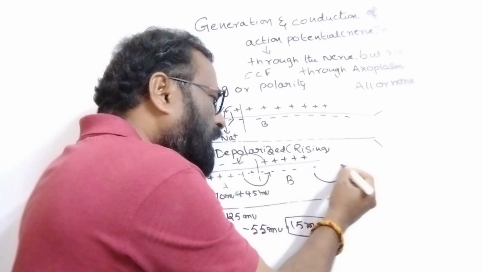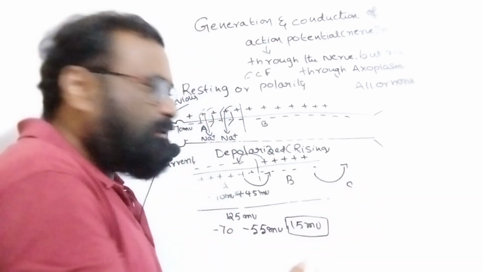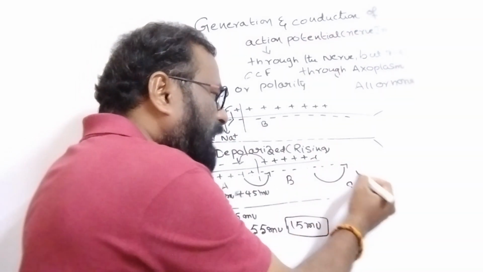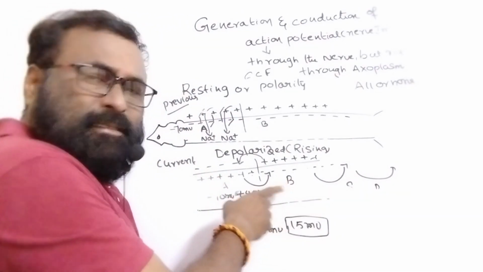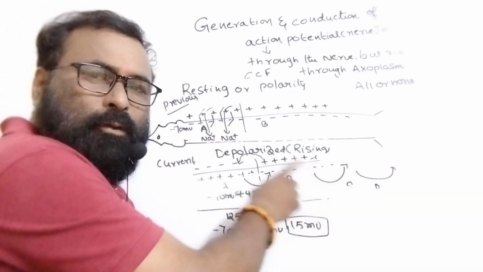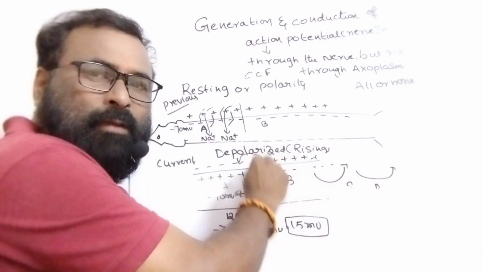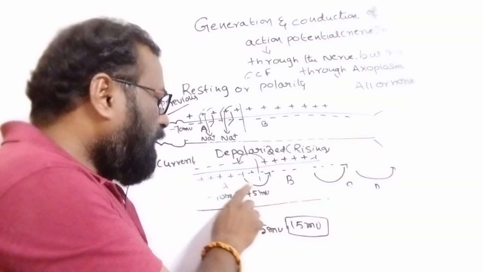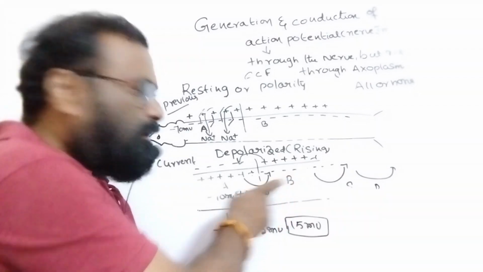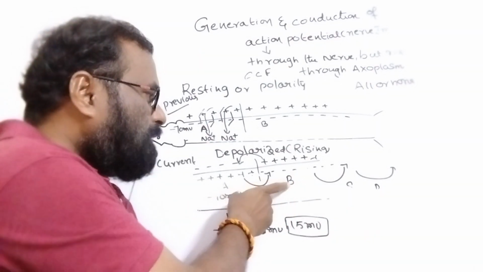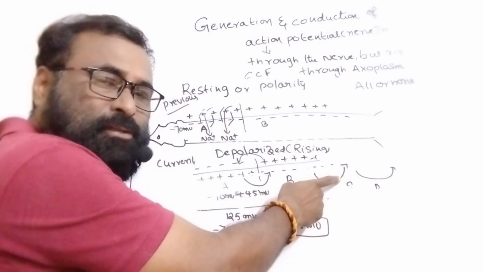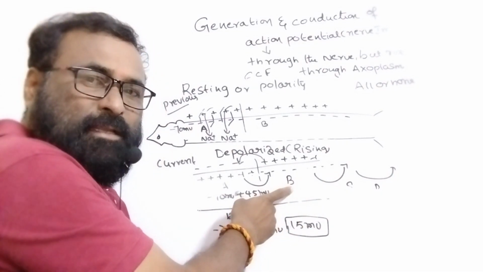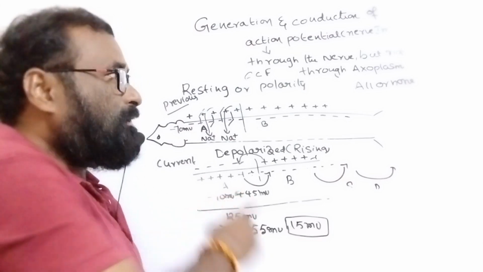At site C, depolarization is caused. At site D, depolarization is caused. The wave is transferred from one region to another. Here depolarization is caused, here repolarization is caused, and here hyperpolarization is caused.